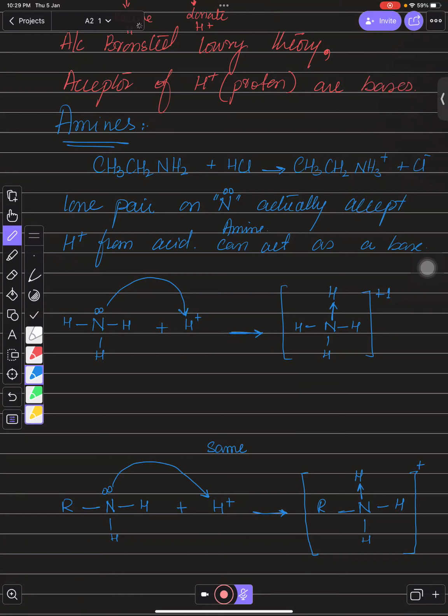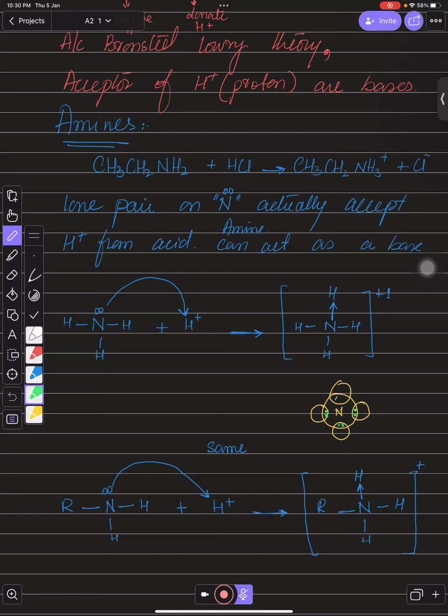If you want to draw it like this, it is nitrogen. You need to remember that over here it is hydrogen, hydrogen, hydrogen, and hydrogen. You need to remember that over here this is a covalent bond. So one electron from hydrogen and one electron from nitrogen, and over here one electron from hydrogen, one electron from nitrogen, one electron from hydrogen, and one electron from nitrogen. So dot and cross showing that each of the electrons are different, right?